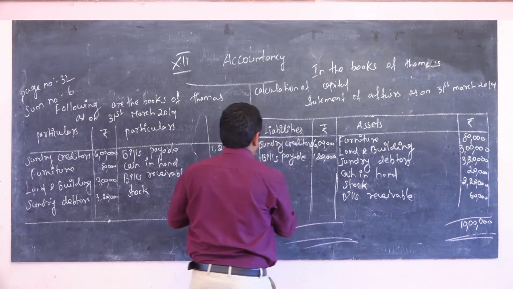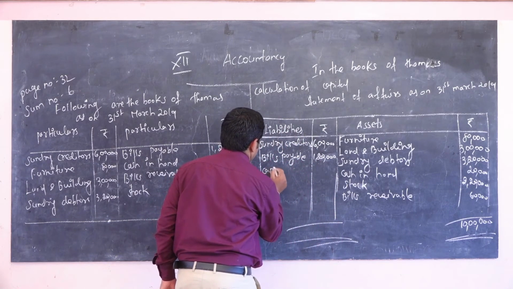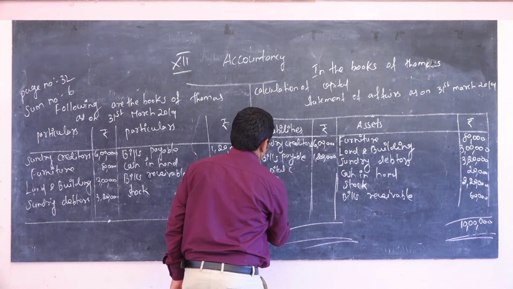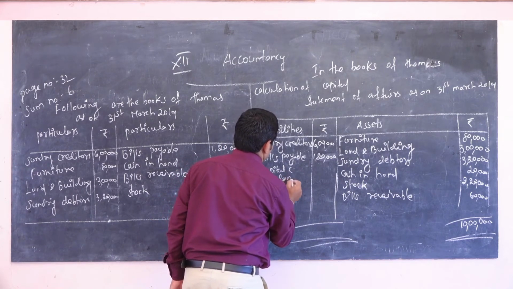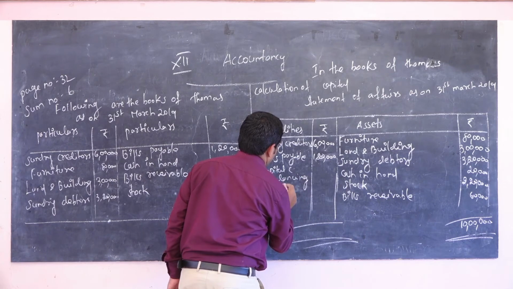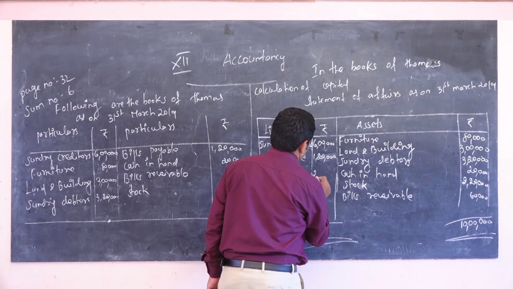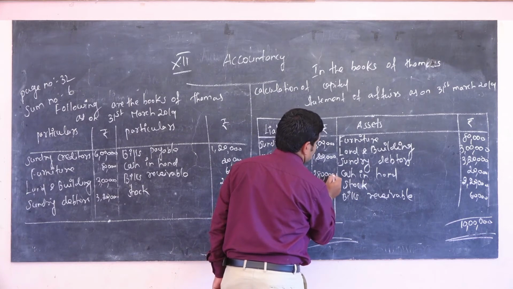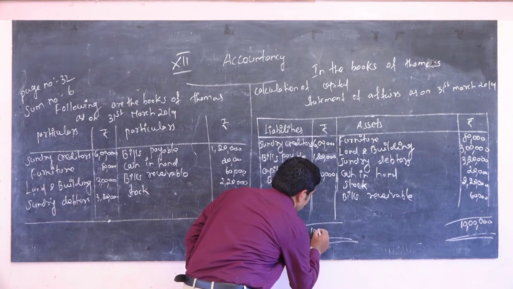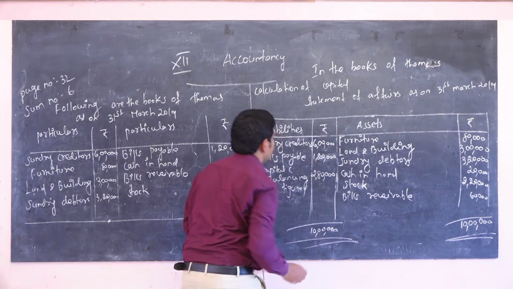Okay. So the answer is capital, the balancing figure. The answer is 2,80,000. So now you got your answer in this problem.